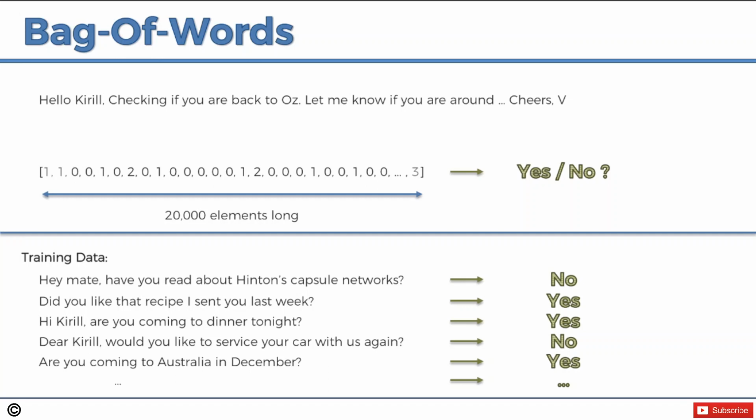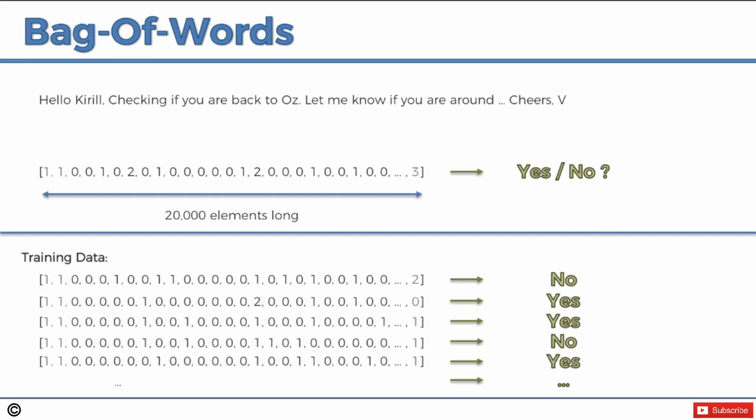We would use a similar principle and convert each one of those emails to a vector. And again, each vector would be 20,000 elements long. I just threw some numbers in here to get the point across. It's not exactly accurate, but we have these vectors, lots and lots of vectors, lots and lots of responses, yes and no. And now what we're going to do is apply a model. Once we have all this data, we're going to apply a model.